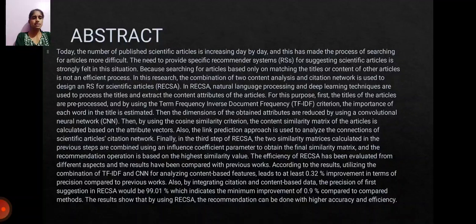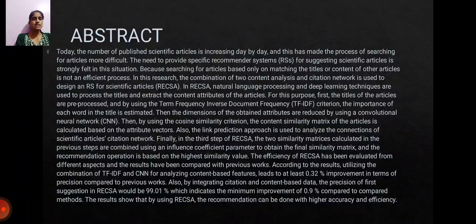Finally, in the third step of RECSA, the two similarity matrices calculated in the previous steps are combined using an influence coefficient parameter to obtain the final similarity matrix, and the different aspects and the results have been compared with previous works.